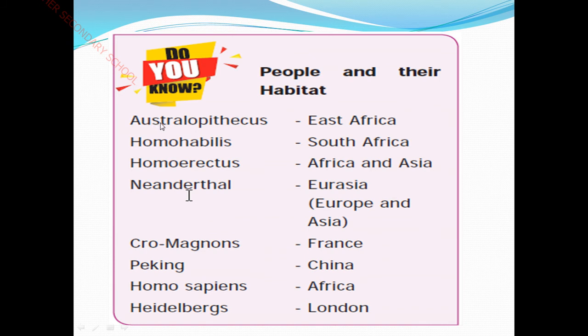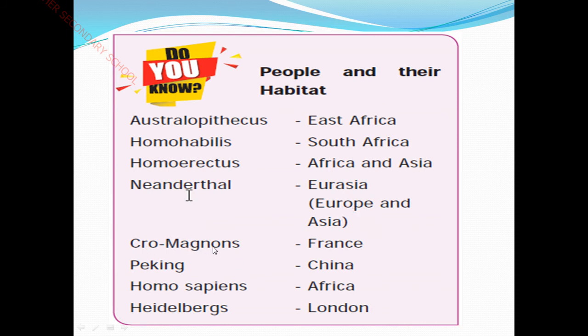See, the first one is Australopithecus. They settled in East Africa. And Homo habilis settled in South Africa as their native place. And Homo erectus settled in Africa and Asia as their native. And Neanderthals had their habitat mostly in Eurasia. Eurasia means what? Europe plus Asia is called Eurasia.